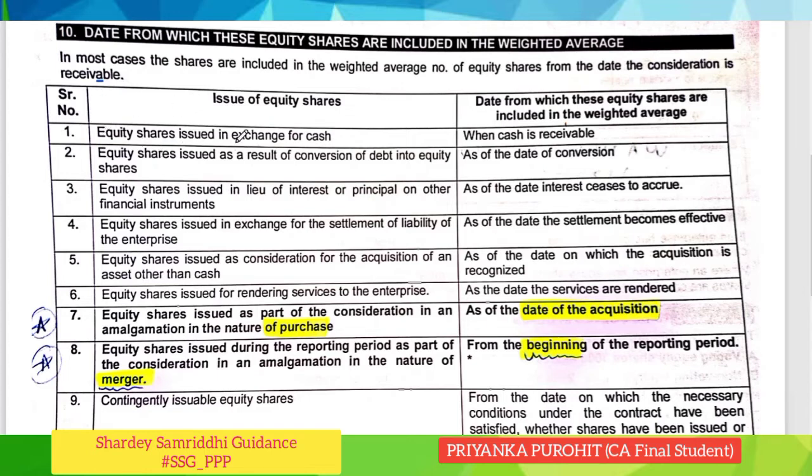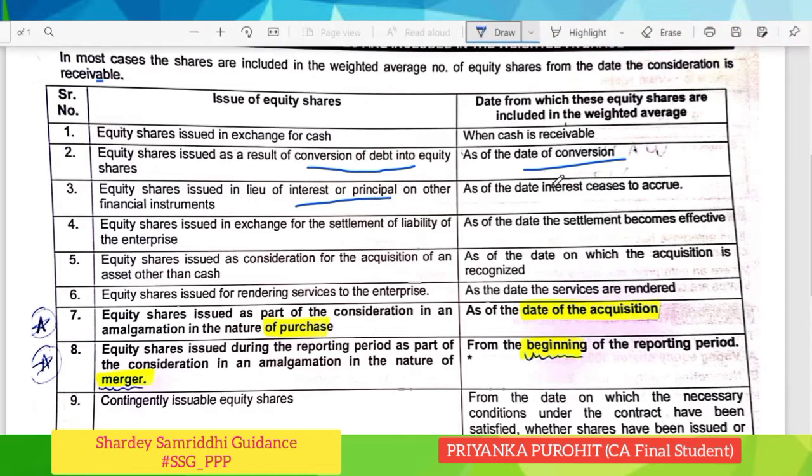When equity shares are issued in exchange for cash, from when the cash is receivable. When equity shares are issued as a result of conversion of debt into equity, the date of conversion is taken. When equity shares are issued in lieu of interest or principal on other financial instrument, from the date on which interest ceases to accrue. If equity shares are issued in exchange for settlement of a liability, the date on which the settlement becomes effective.